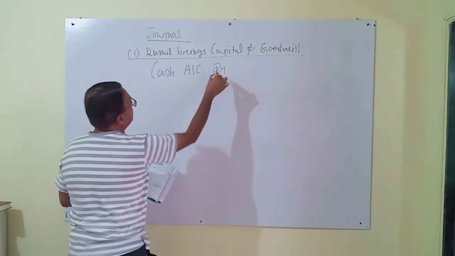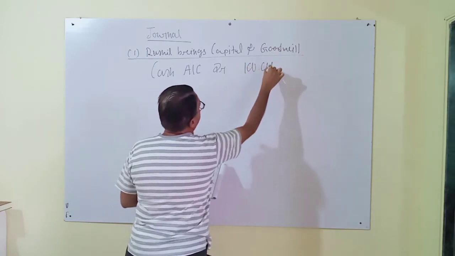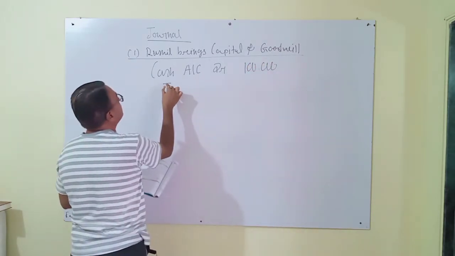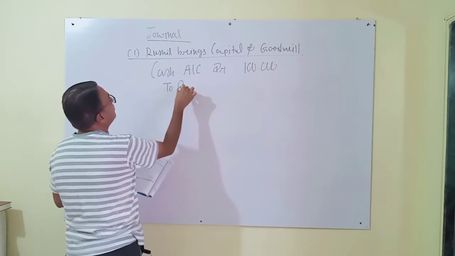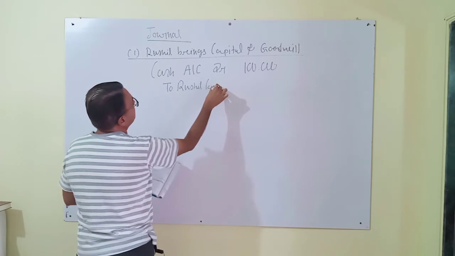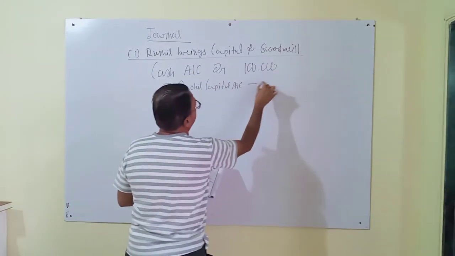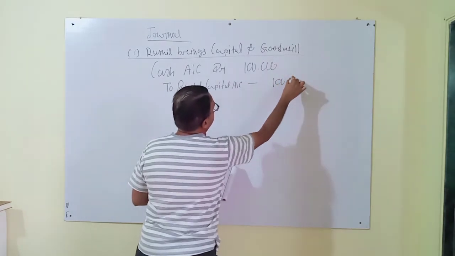First, cash account debit rupees 1 lakh to Rushil capital account rupees 1 lakh.